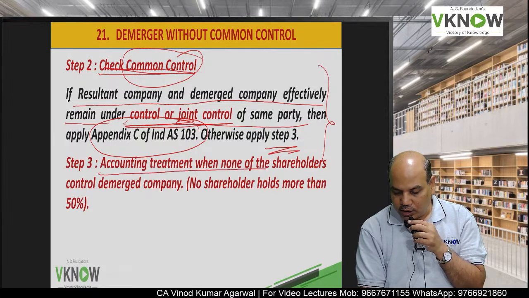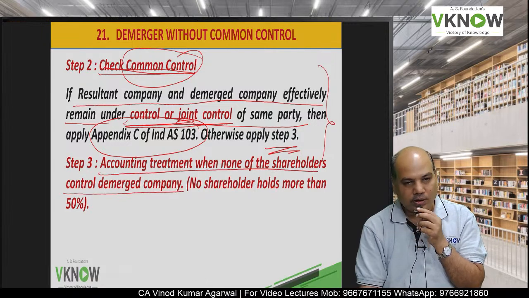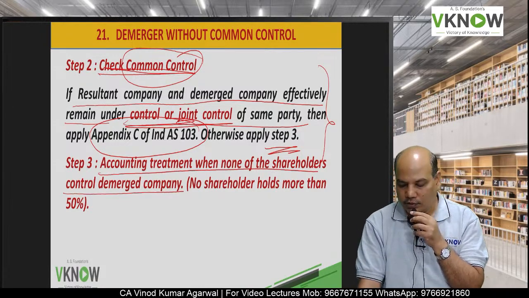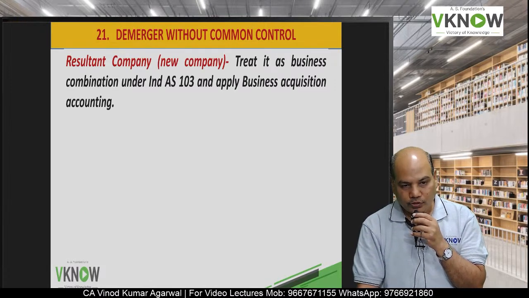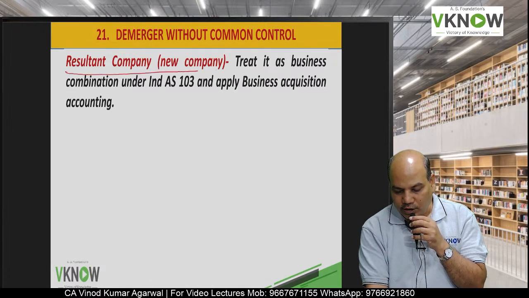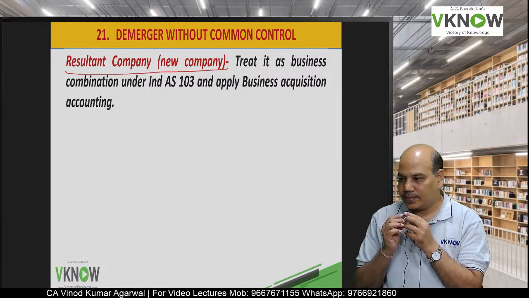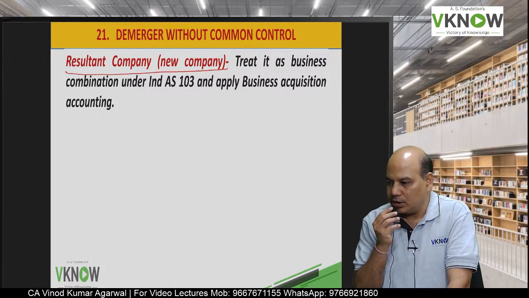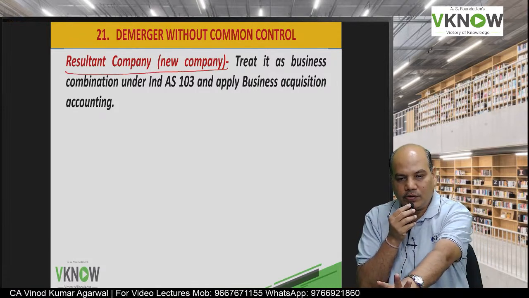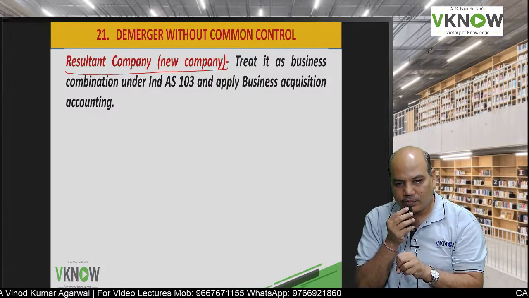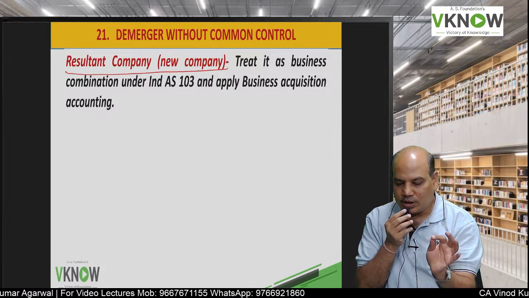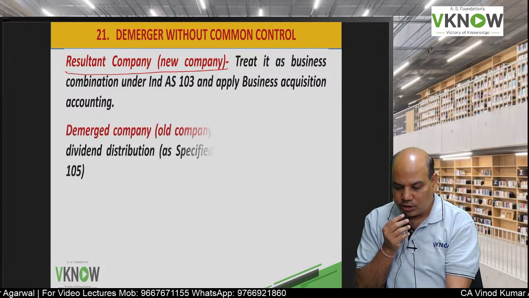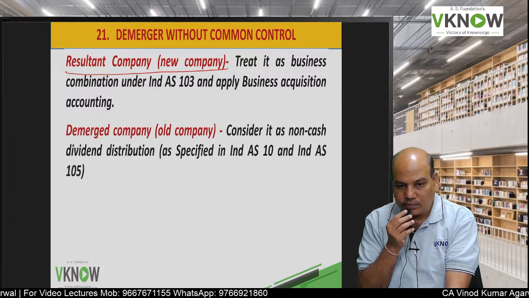Accounting treatment when none of the shareholders control the demerged company, meaning no shareholder has more than 50%. First of all, think from the resultant company's point of view. The resultant company means the new company. The new company is acquiring a business, so it will simply apply Ind AS 103 business combination accounting.